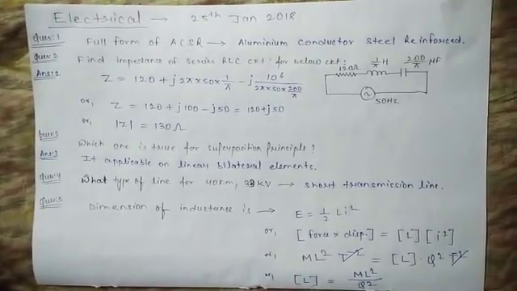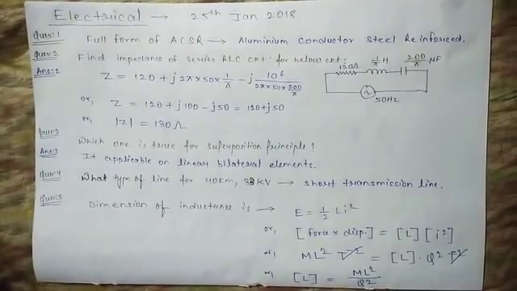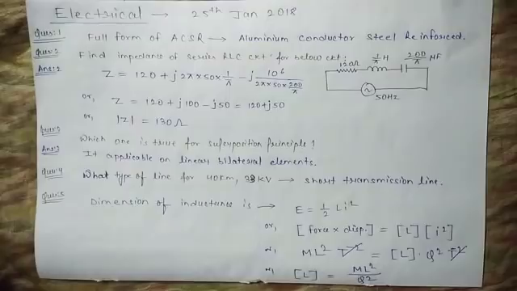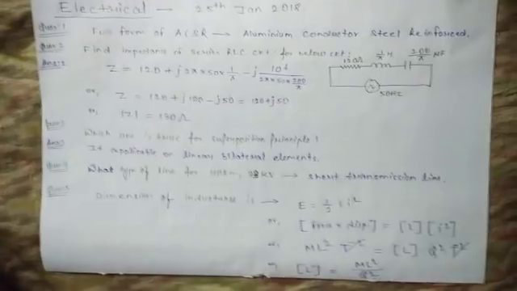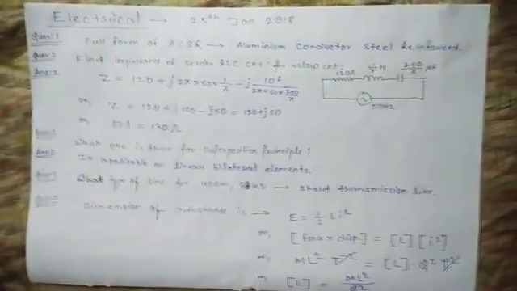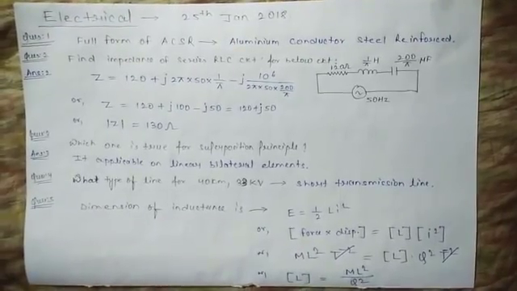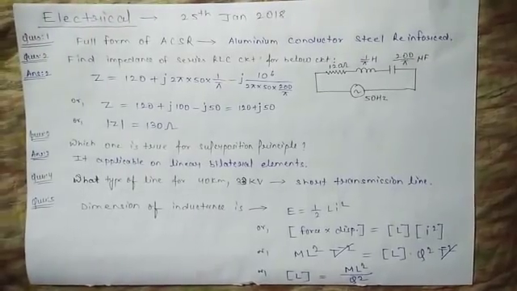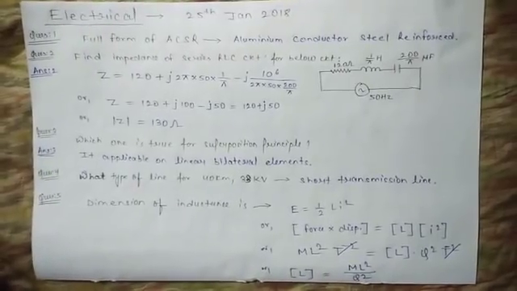And there was one more question related to the superposition principle. There are four options related to the superposition principle, but out of those four options, I think the right answer is that it is applicable on linear bilateral elements. So those who chose that option are right. And the fourth question: for 40 kilometer and 33 kilovolt, what type of transmission line is it? It is generally a short transmission line, because up to 80 kilometer we call it a short transmission line, and the voltage level is up to 33 kilovolt, so there is no problem, it is the short transmission line.